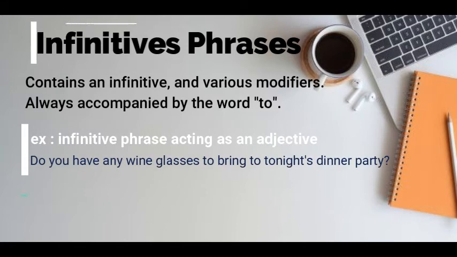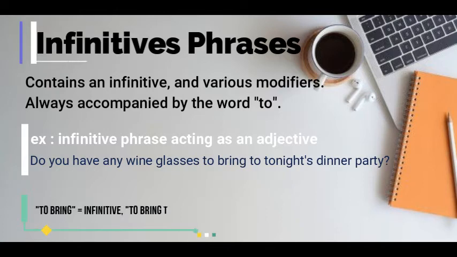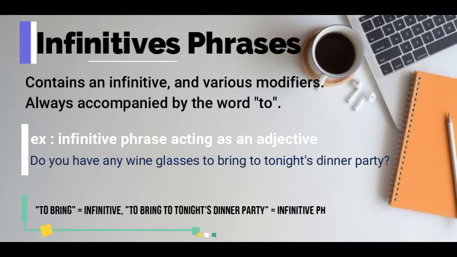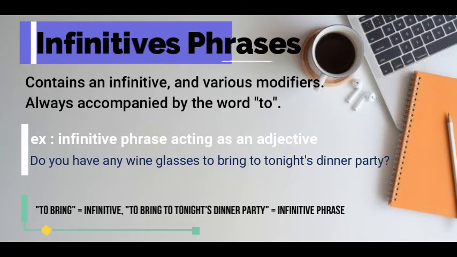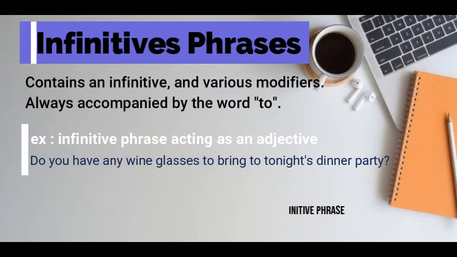You probably spotted the infinitive to bring. In this particular example, to bring is acting as an adjective. It's modifying the noun wine glasses. But we are actually looking at an infinitive phrase because there are a couple of modifiers. The sentence didn't end with to bring. It ended with to bring to tonight's dinner party.